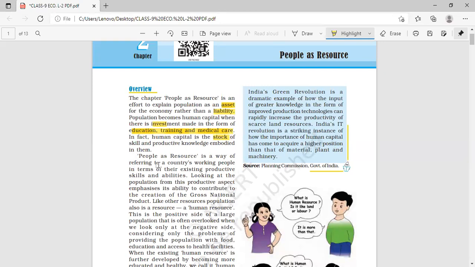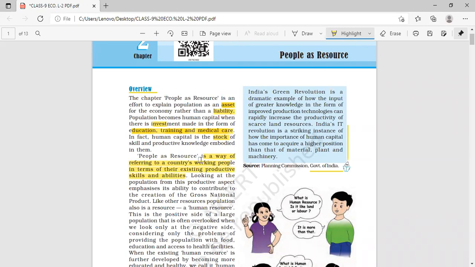Now the next paragraph. People as resource is a way of referring to a country's working people in terms of their existing productive skills and abilities. Now, what is people as resource? It is a way of referring to a country's working people in terms of their existing productive skills and abilities.